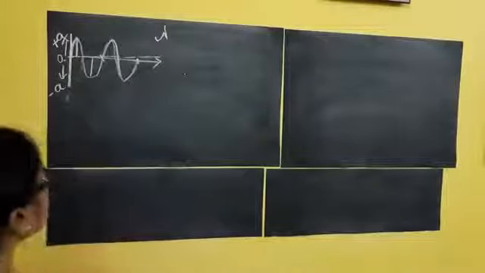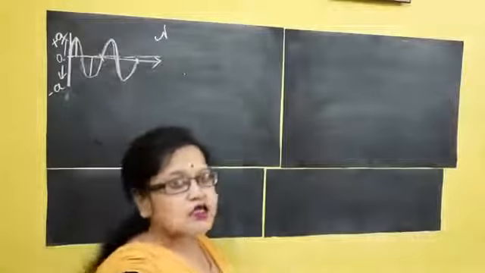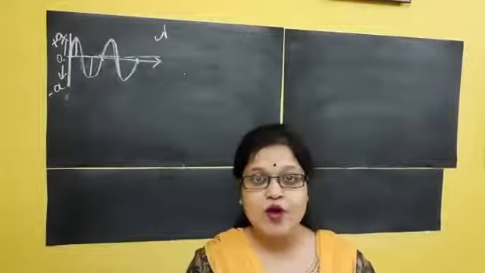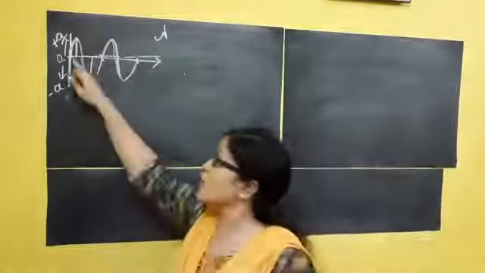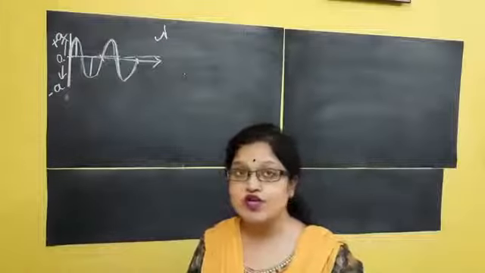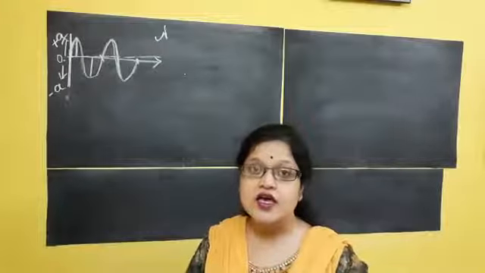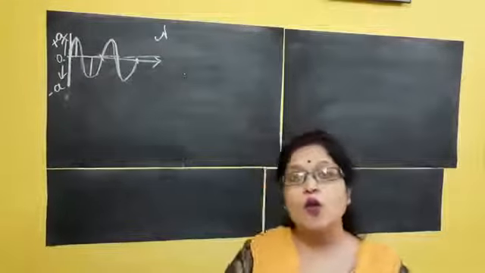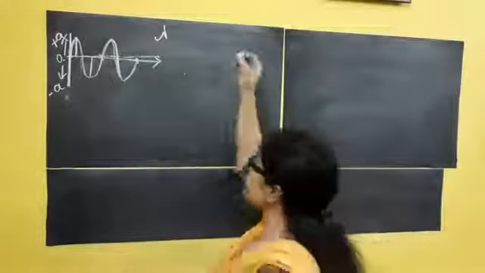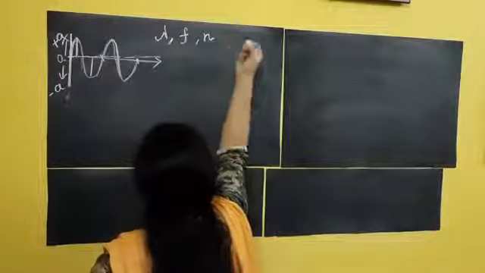Clear? Now frequency. Frequency means in 1 second, how many complete waves the object produces. If in 1 second the object produces these 2 complete waves, the frequency of this vibratory motion is 2. Same thing, if it is completing more than 2, the frequency will be more than 2. Some books denote frequency by f or n, whatever you like.